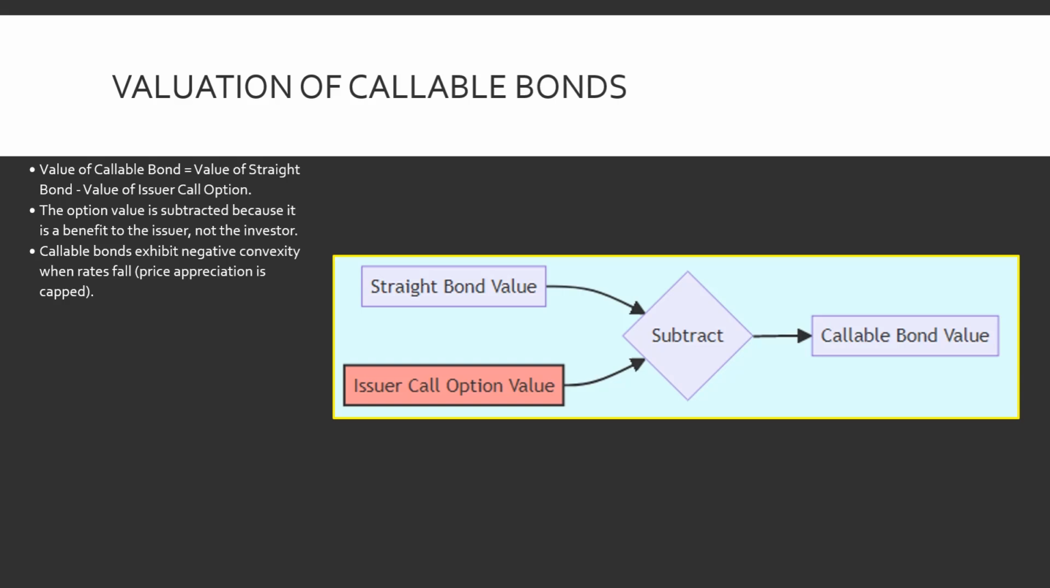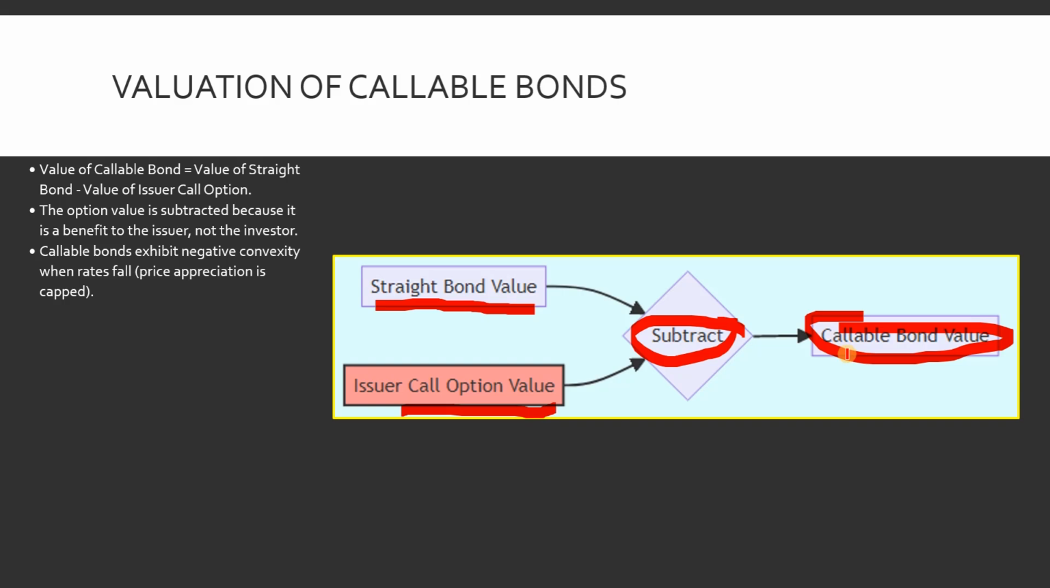Because of this call option, these bonds exhibit negative convexity. Convexity we will learn later. When rates fall significantly, the price of a straight bond would skyrocket. However, the price of a callable bond will not rise much above the call price because the issuer is likely to call it. So we learn that the value of a callable bond is lower than the straight bond by the value of the call option. The same thing is depicted in the diagram. If this is the value of the straight bond and the issuer call option value, you need to subtract it and then you will get the final callable bond price.